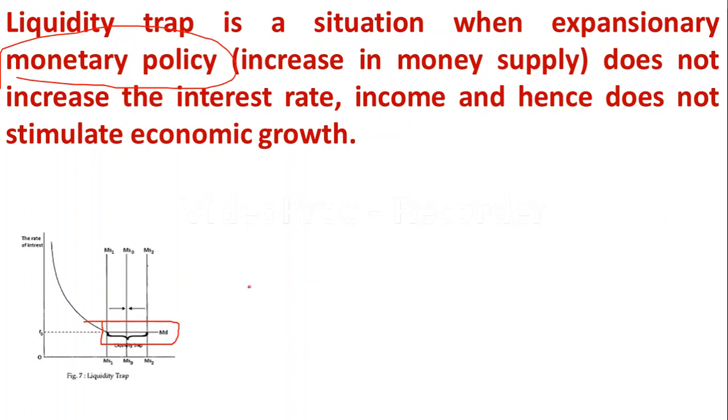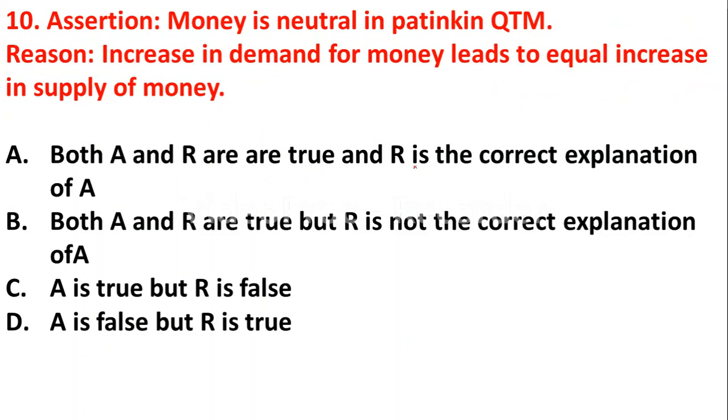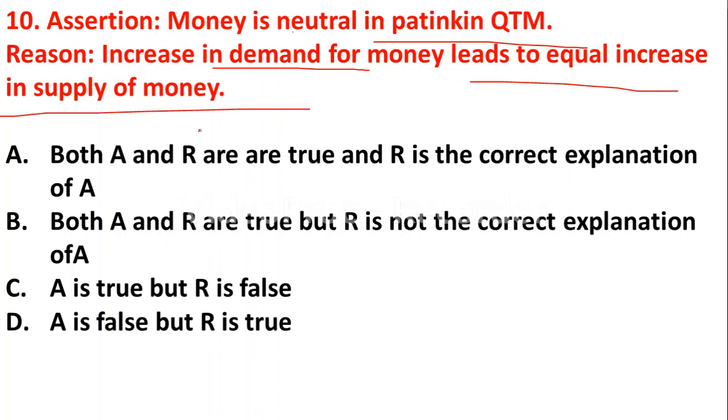So it is not going to stimulate the economic growth. Question number 10, assertion and reasoning question. Here the assertion is money is neutral in patent quantity theory of money. Reason is increase in demand for money leads to equal increase in supply of money. Four options are given here.